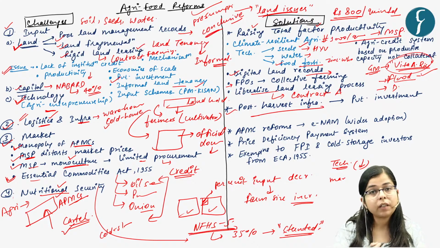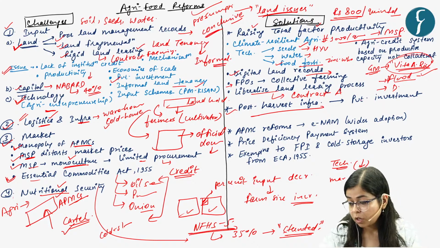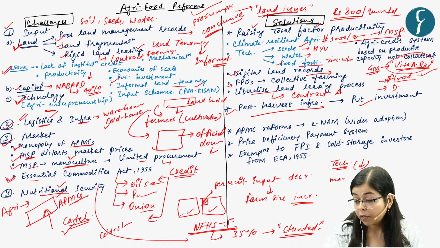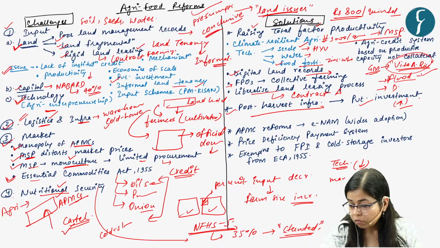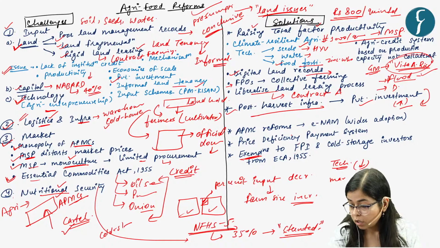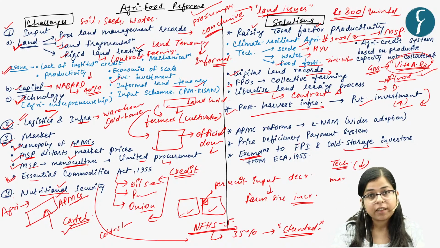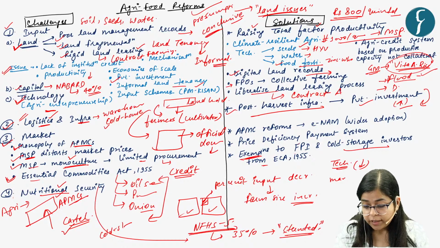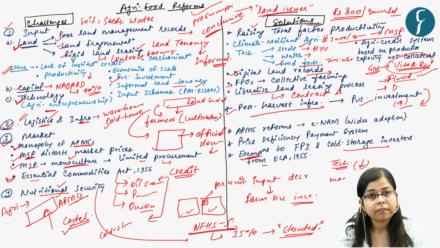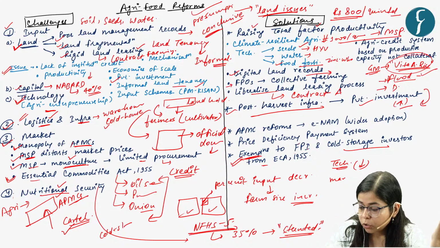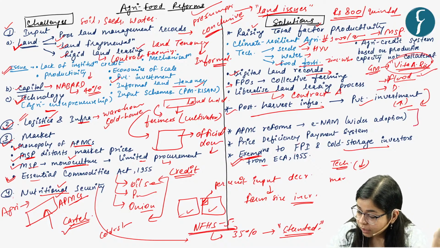And then there should be creation of post-harvest infrastructure. That is, private investment in this post-harvest infrastructure should be encouraged. It should flow. And one thing could be by exempting the food processing industries and cold storage investors from the penalties of the Essential Commodities Act 1955, right? This can be one exemption which can be given to food processing industries. And then there can be other reforms.